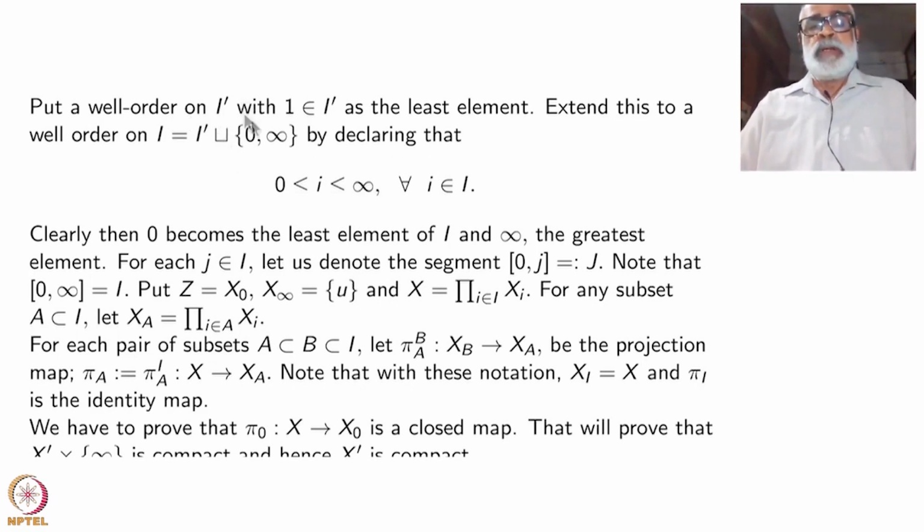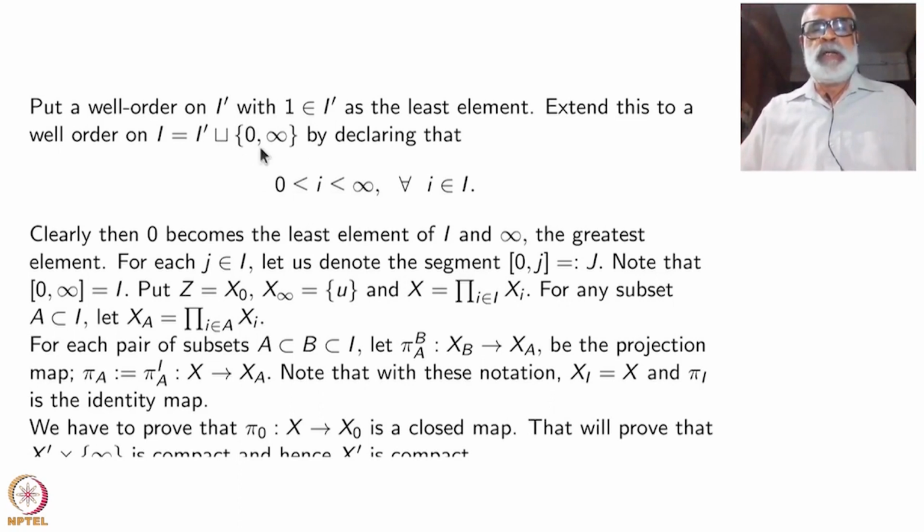In other words, your objection may be this: suppose I prime is well ordered and I prime is contained inside a larger set J prime. Will there be a well order on J prime which extends the well order on I prime? Even that is true. But we have not proved such a thing. Whatever proof we have given for the existence of a well order, you can modify it to prove such a thing also. Okay. So that is not of any use for us.